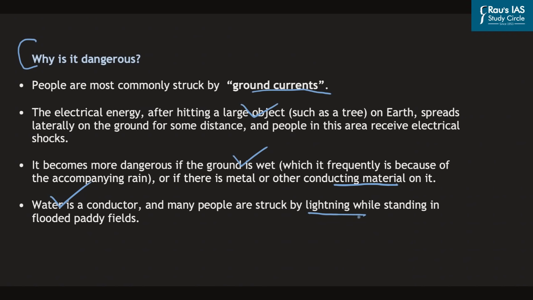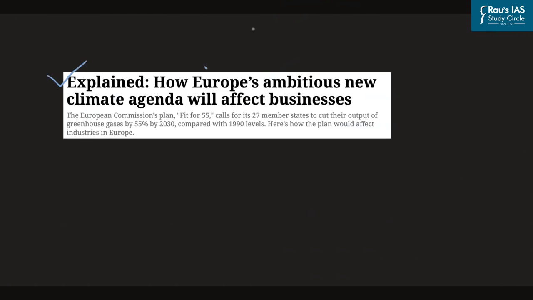With this, let's take up the next news article now. Again, this article that was published in the Indian Express Explained section talks about the European Union's new Green Deal. And in this line, this article basically explained how Europe's new ambitious climate agenda will affect the businesses that exist in the European Union.